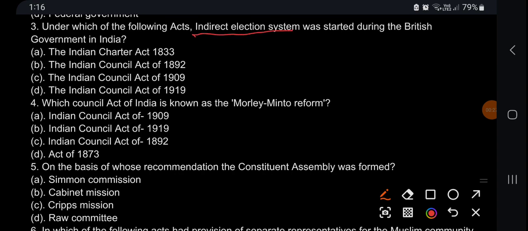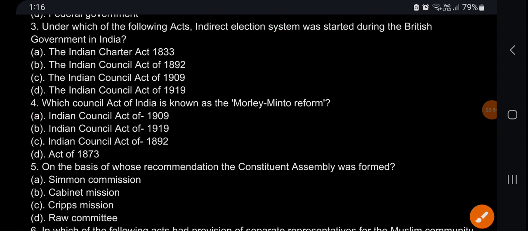Indirect election system was started during the British government in India. Indirect election was started by Indian Council Act of 1892. Which Council Act of India is known as Morley-Minto Reforms? It's Indian Council Act of 1909. On the basis of whose recommendation the Constituent Assembly was formed? It's based on Simon Commission.